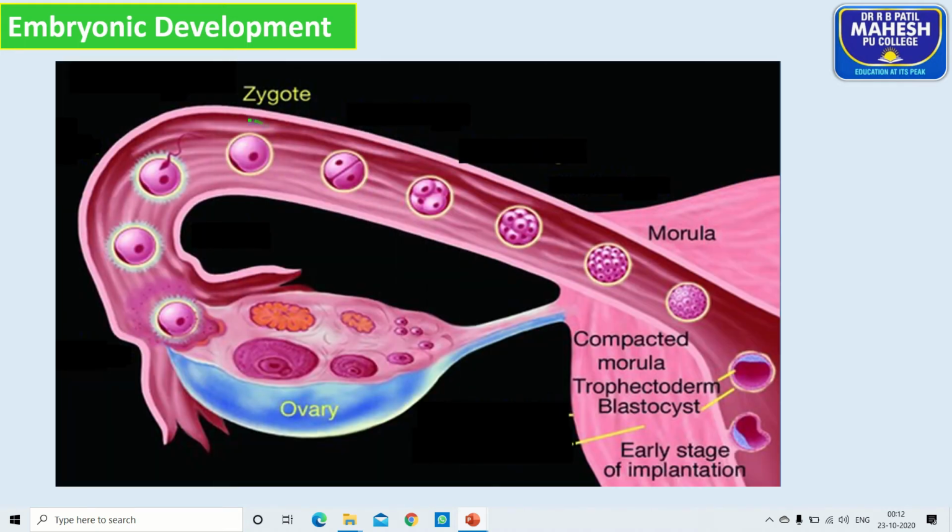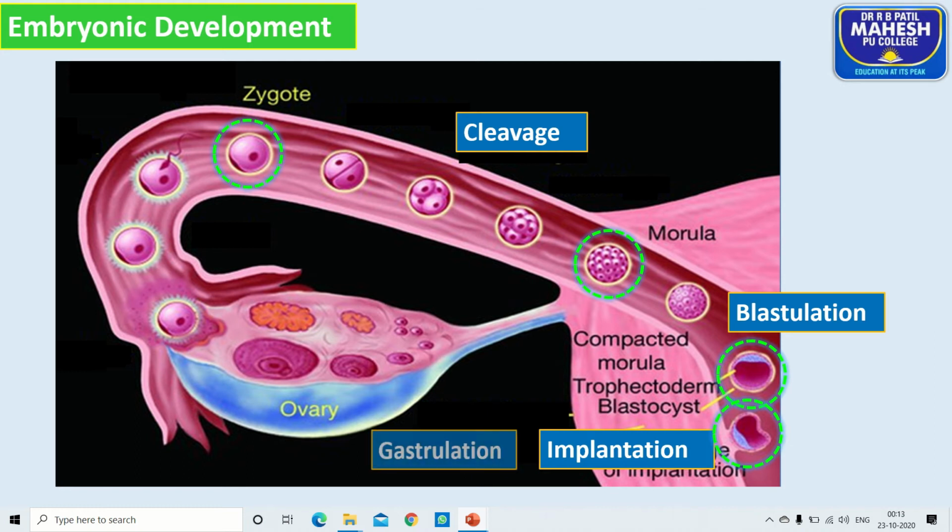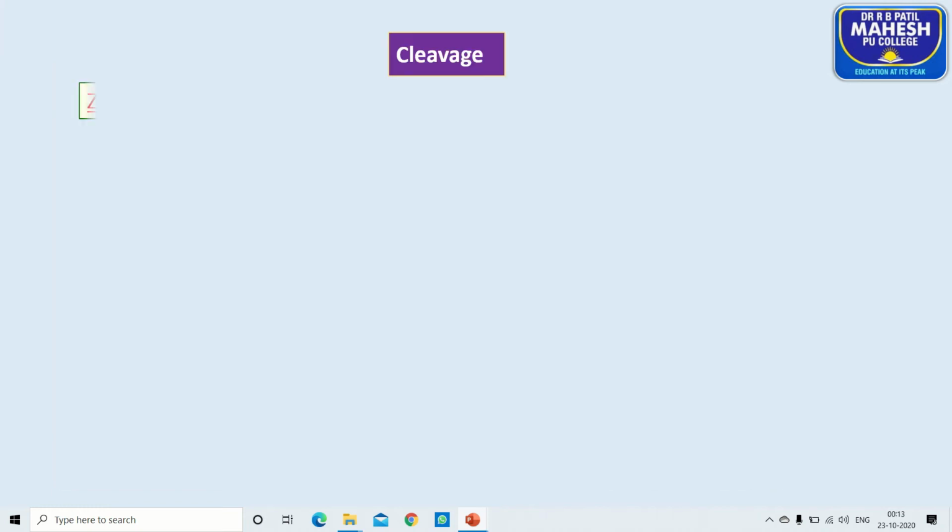Next, we'll move to the embryonic development. Soon after fertilization, the diploid zygote enters into three developmental stages. One is cleavage, second is blastula, third is gastrulation. Soon after formation of the blastula, it gets implanted into the uterine endometrium by the process called implantation, and after implantation, it enters into gastrulation. So let us start with the cleavage.